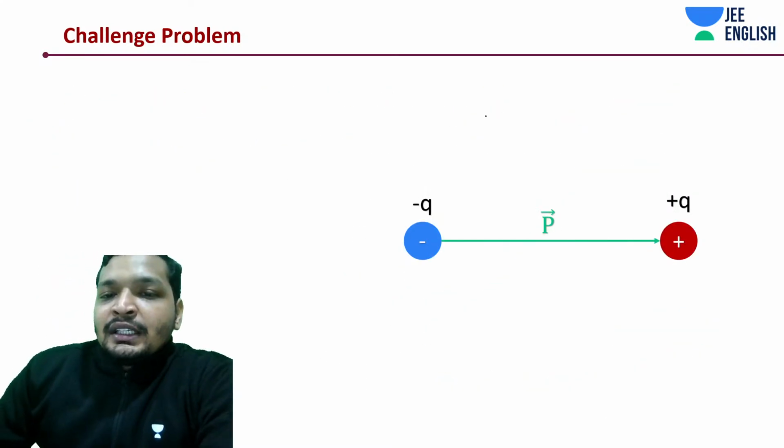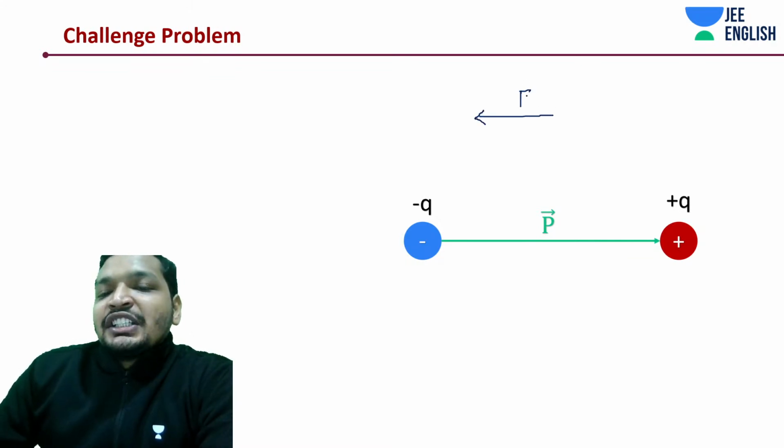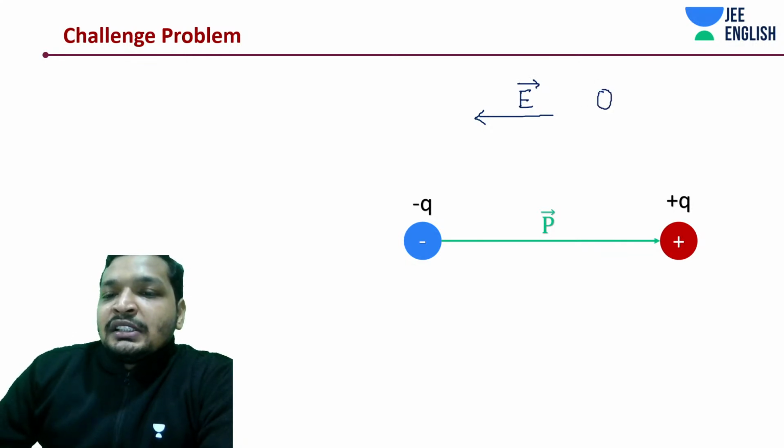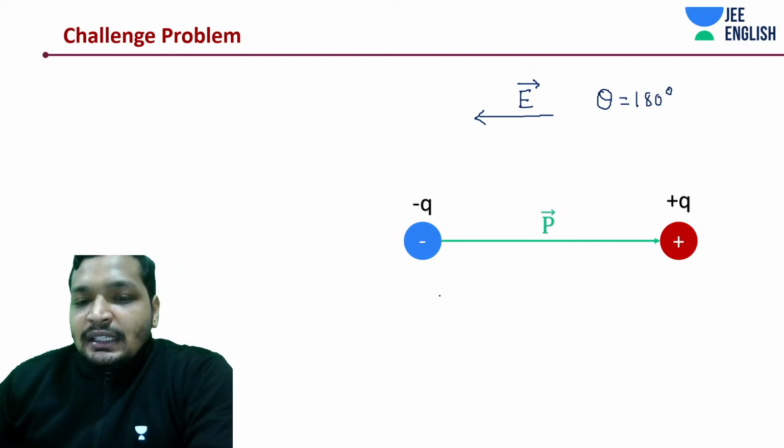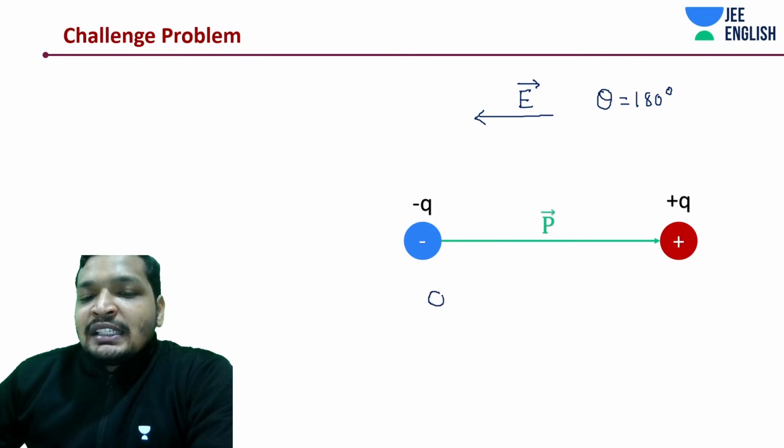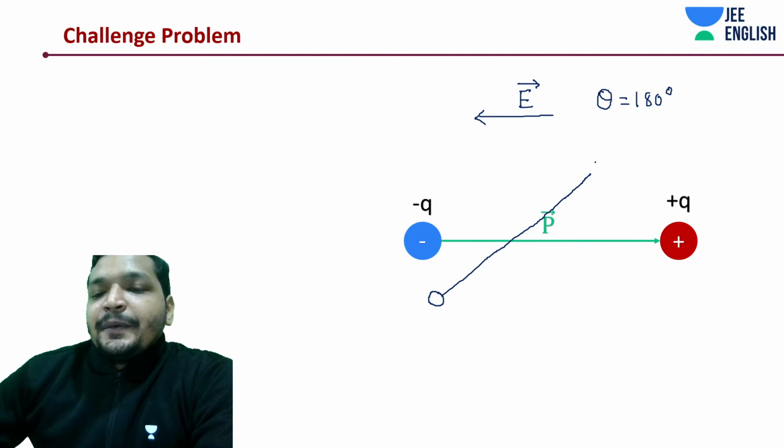Now the electric field is in the direction opposite to that of the dipole moment. In this case, how much is theta? 180 degrees. Let's say you have disturbed the dipole a little bit by d theta.